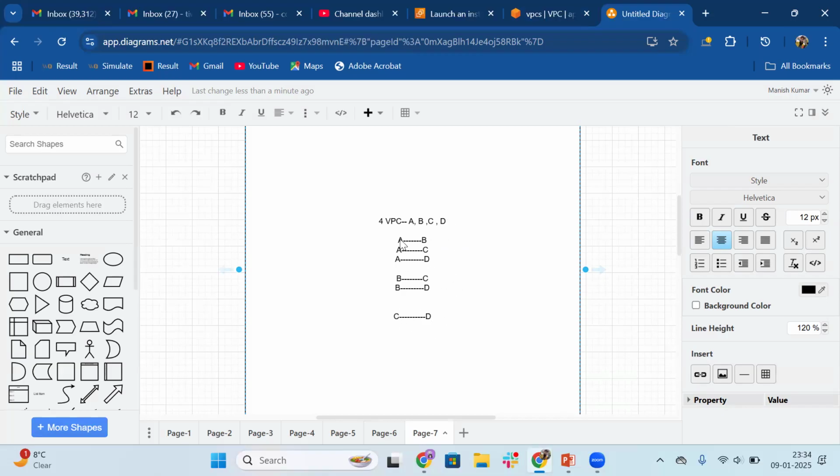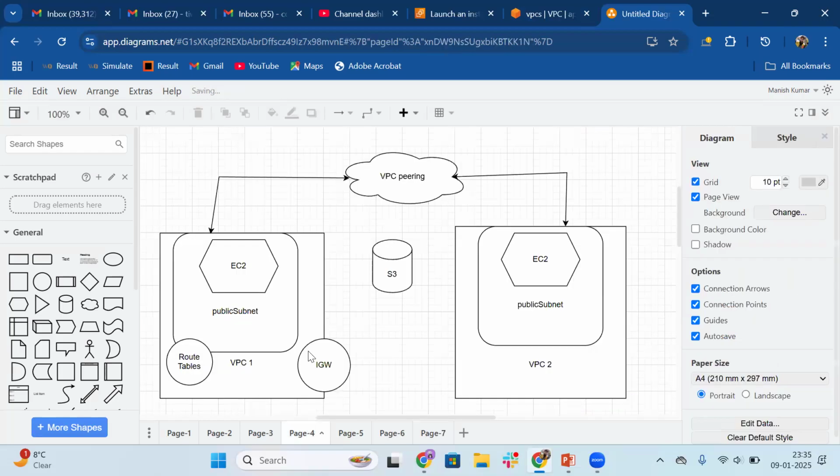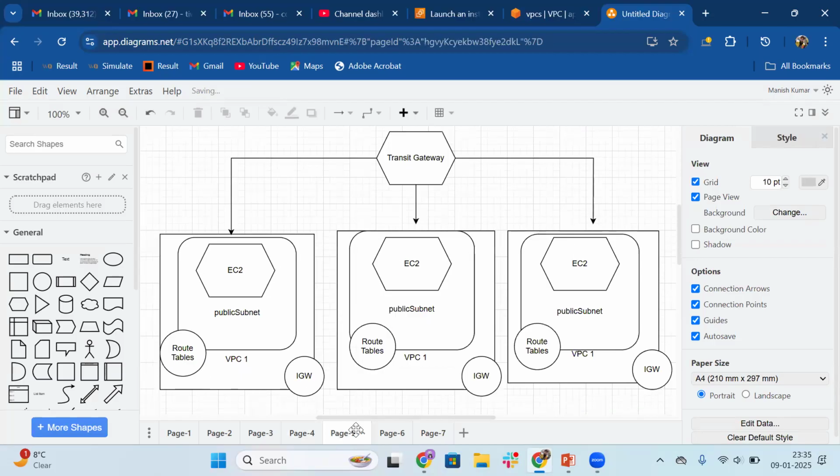So how many connections are needed for the VPC peering? 3 plus 2 plus 1, 6. So the formula becomes n cross (n minus 1) divided by 2. That means with 4, 4 minus 1 becomes 3, divided by 2 becomes 1.5, and 1.5 into 4 becomes 6 connections. So it becomes a challenging part to handle this many connections in VPC peering while we are doing it this way, correct? Then your transit gateway comes in the picture.